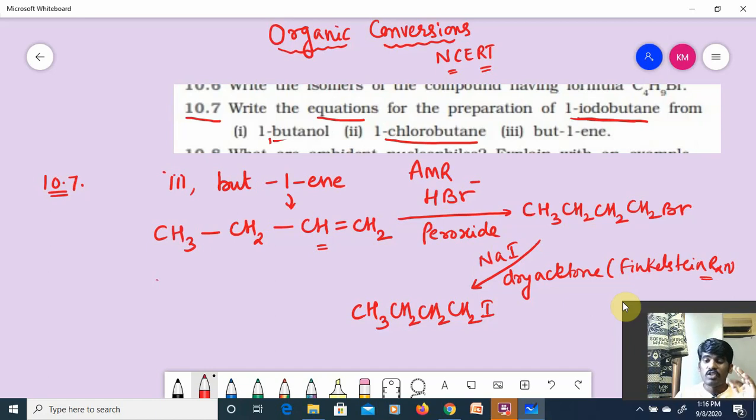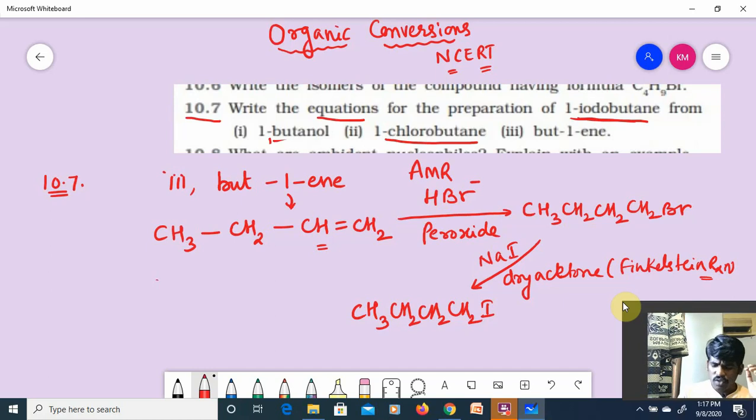And moreover, you will be able to solve these conversions from haloalkanes and haloarenes. If any conversion is pending, if you solve these organic conversions from haloalkanes and haloarenes, you'll be able to solve them from any book, right?